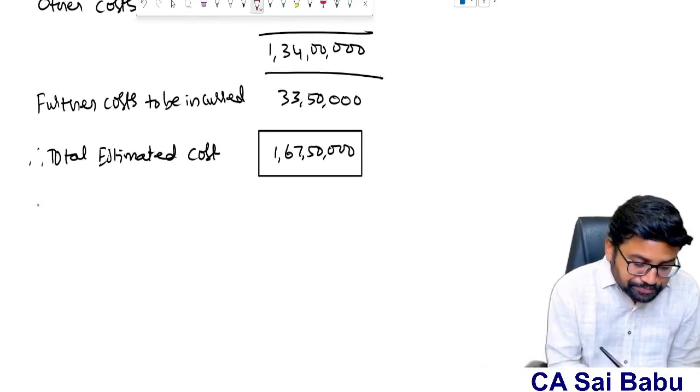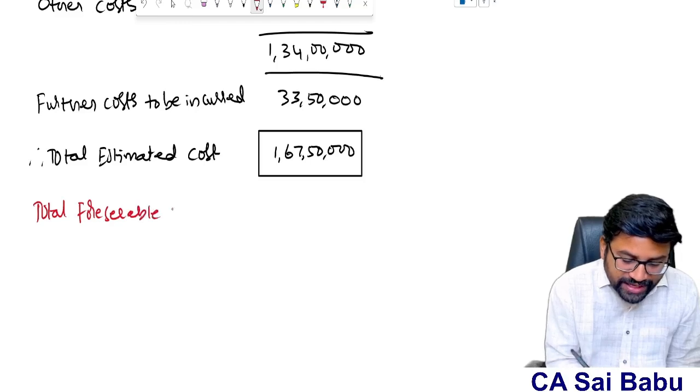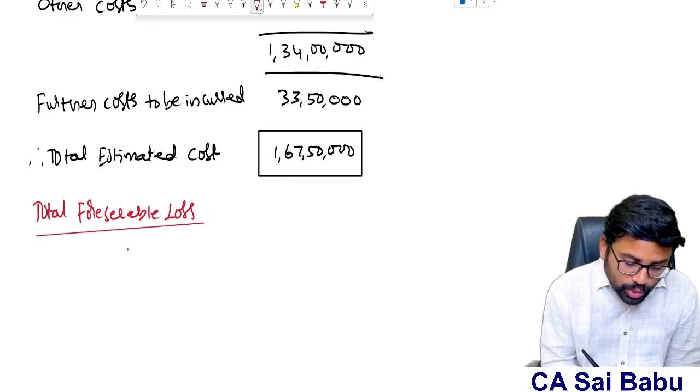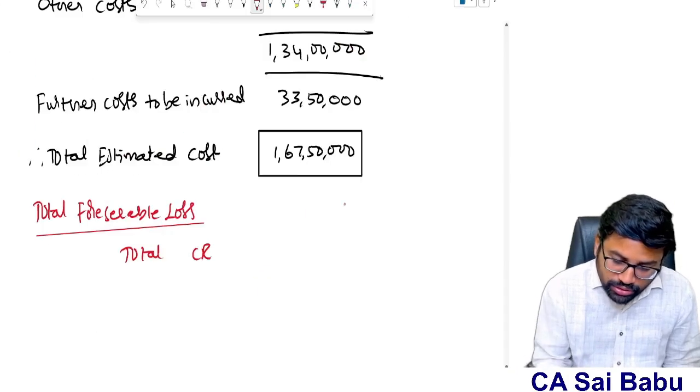And see, what is my total foreseeable loss? That means expected loss. How am I going to get the expected loss, sir? Simple, sir. What is my total contract revenue? In this case, 1 crore 50 lakhs.